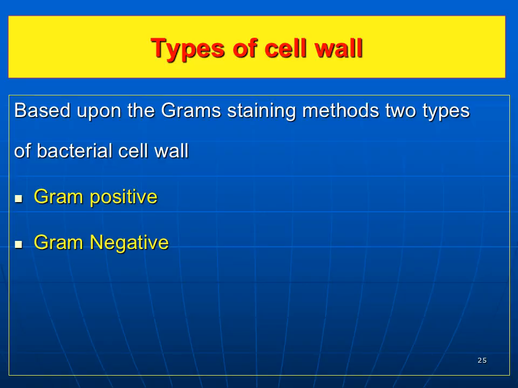Now come to the types of the bacterial cell wall. Based on Gram staining, you have two types of bacterial cell wall: the Gram positive bacterial cell wall and the Gram negative bacterial cell wall.